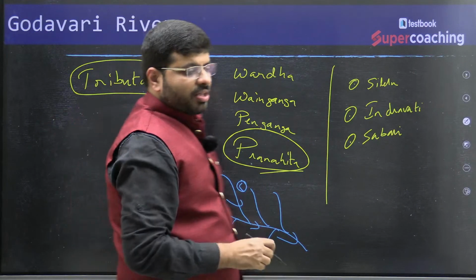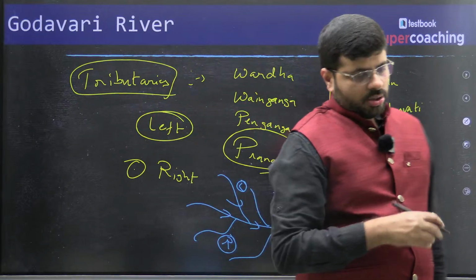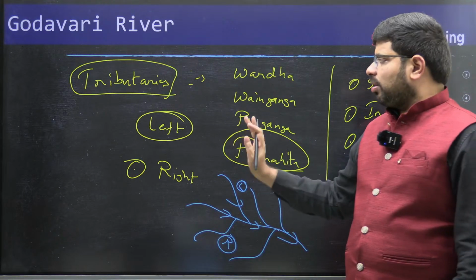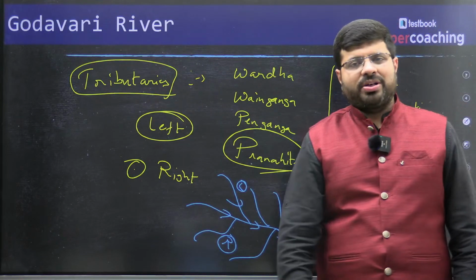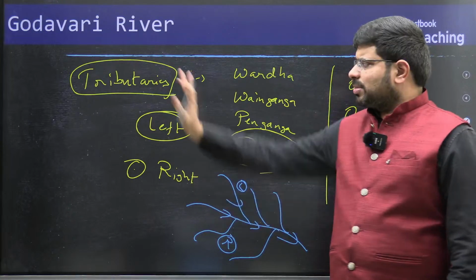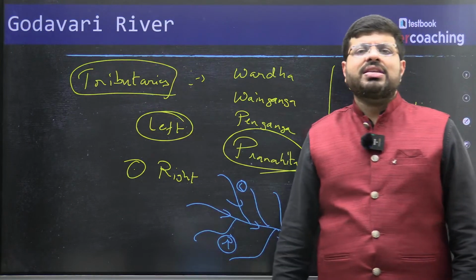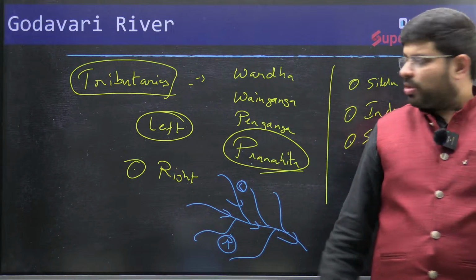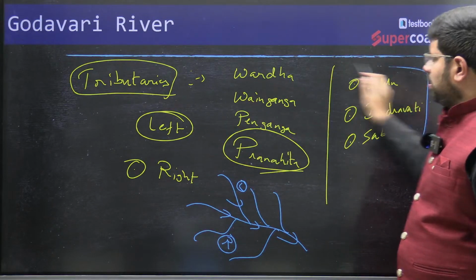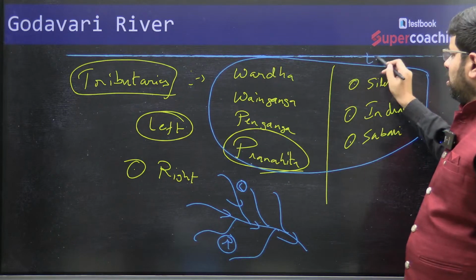So they can also divide the questions into left and right, but mostly you can talk about the left bank, or you can generally prepare about the tributaries. For a smaller river system, you can only discuss the tributaries. Because this is an important river system of South India, you can divide it as left and right. All these are left bank rivers.